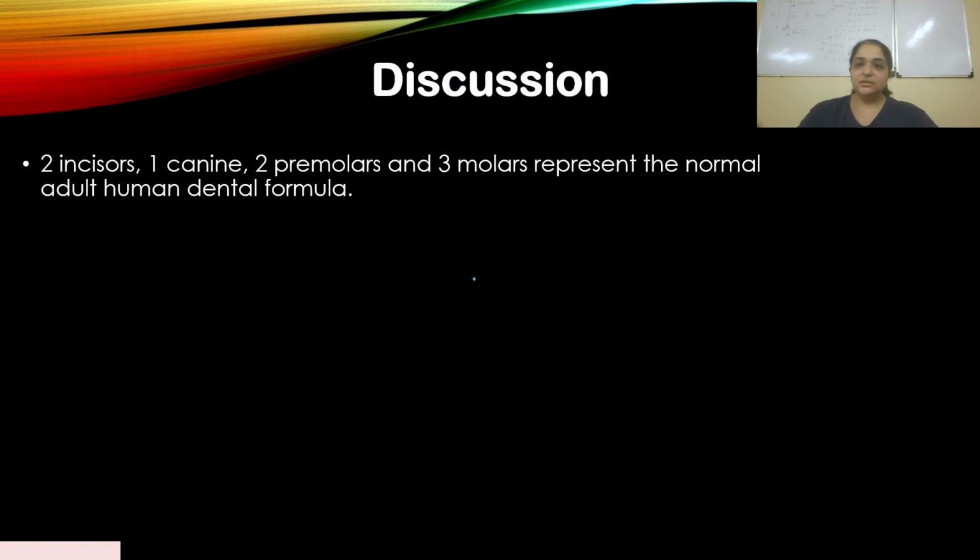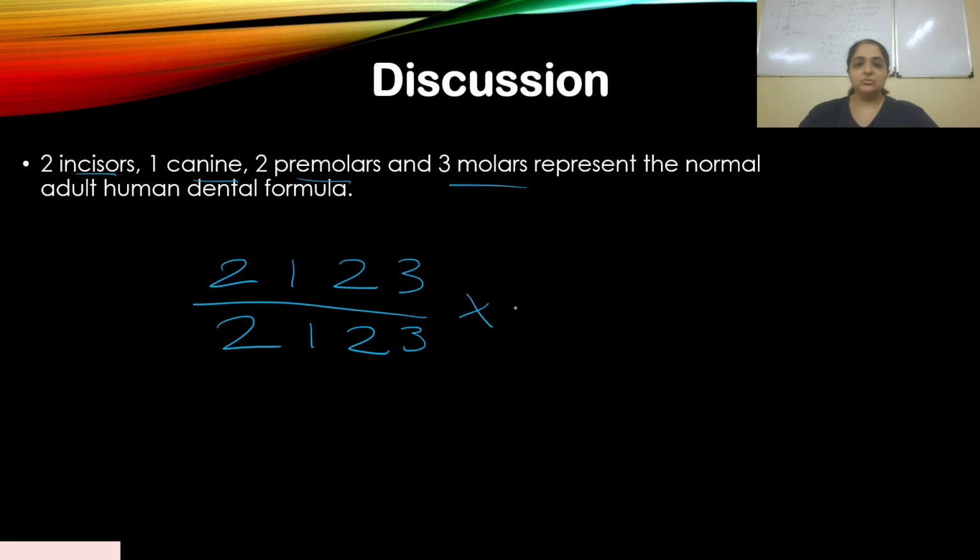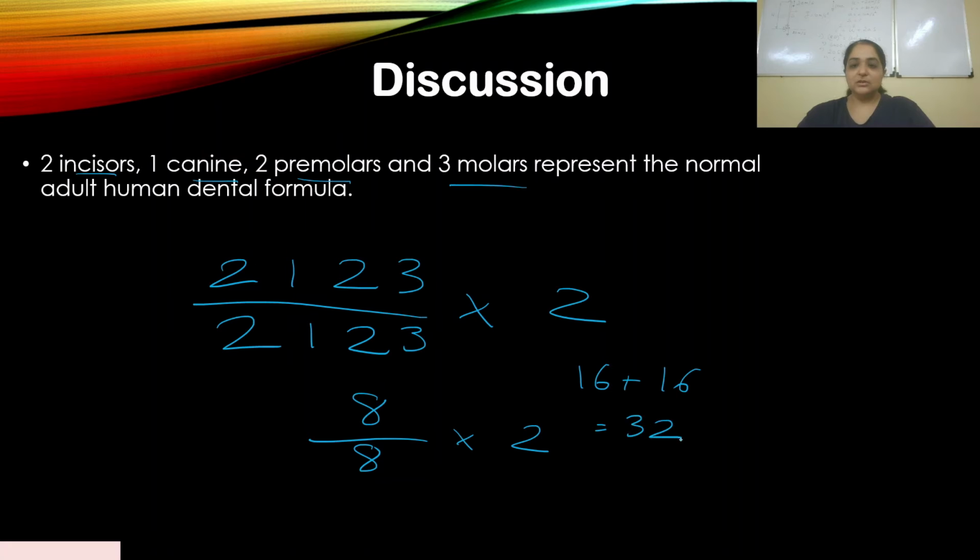So the normal human adult formula has 2 incisors, 1 canine, 2 premolars and 3 molars. I think we already discussed this. 2, 1, 2, 3, 2, 1, 2, 3 into 2. So let's add these numbers: 2, 1, 2, 3 makes 8, and this is also 8, into 2. So 8 plus 8, 16. 16 into 2 is 32. So 32 teeth.